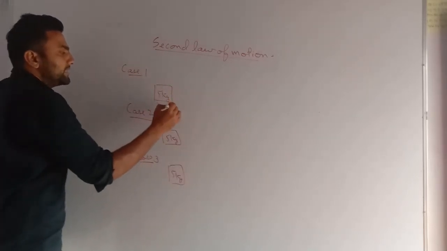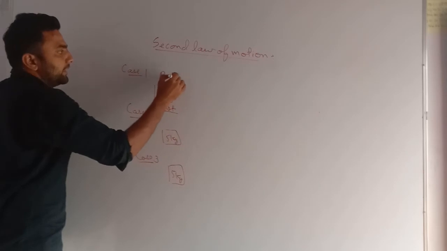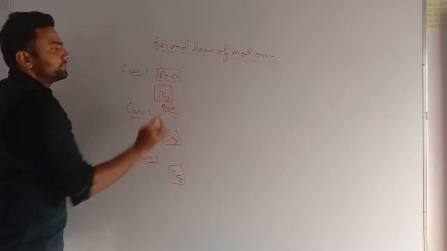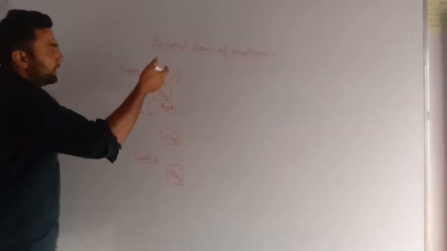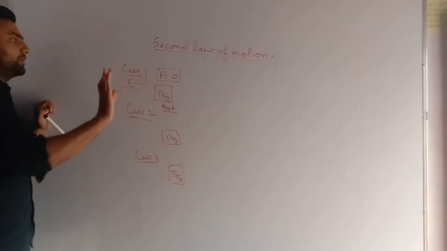As of now, this has velocity 0, it is at rest. As it is at rest, its momentum is 0. I haven't applied any force, which means force is 0.